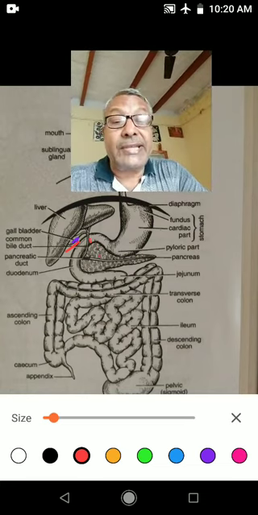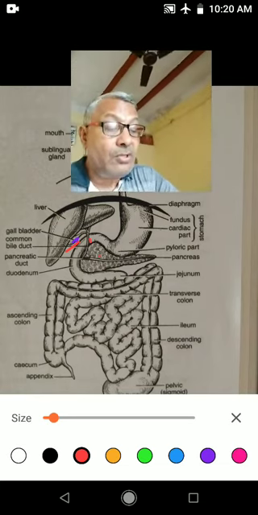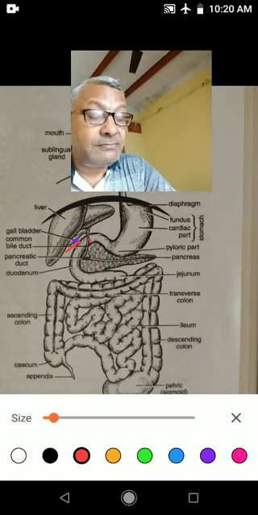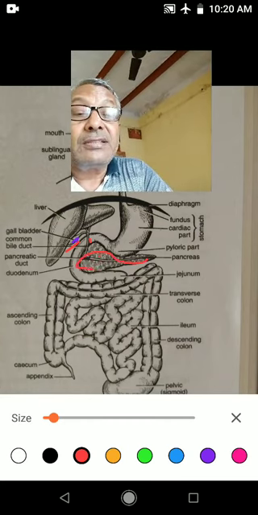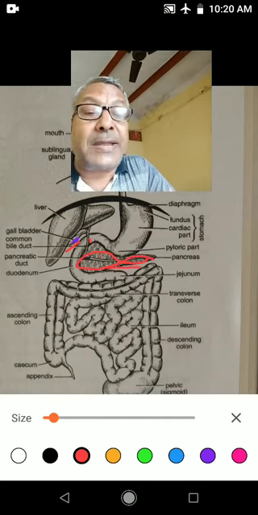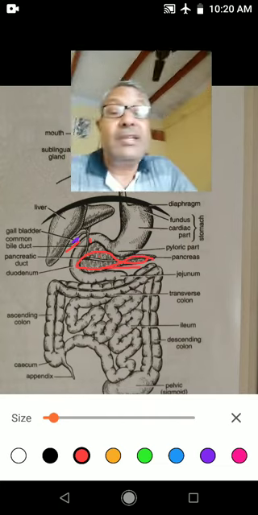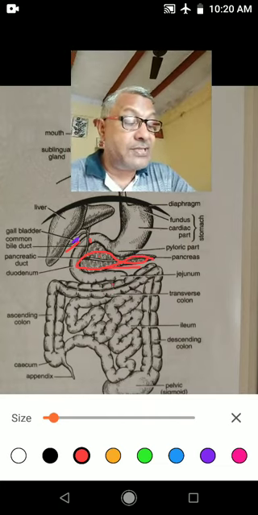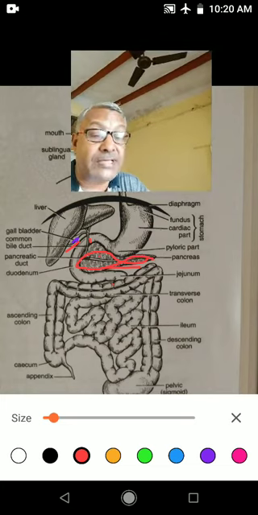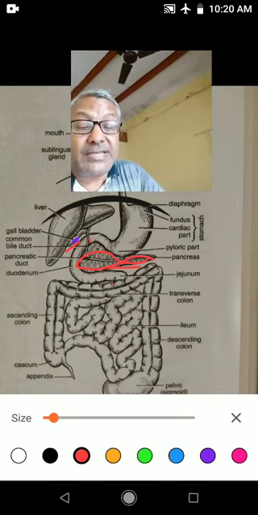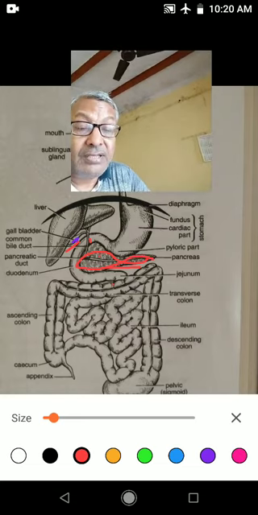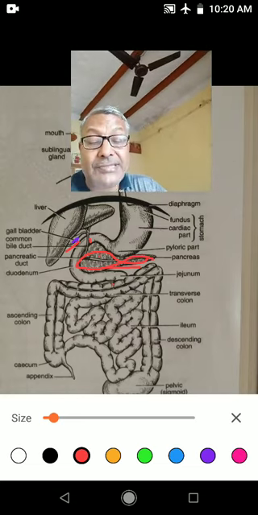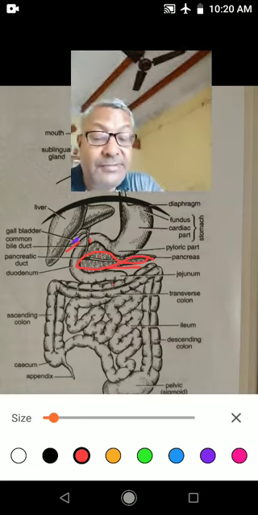Next is the pancreas. The pancreas gland is present here. The secretion of the pancreas is pancreatic juice. It contains the enzymes trypsin, steapsin, and amylopsin. Now the last is the intestinal gland.